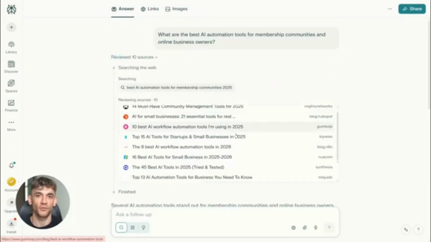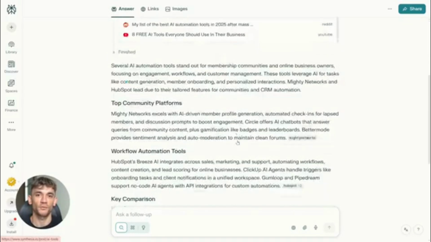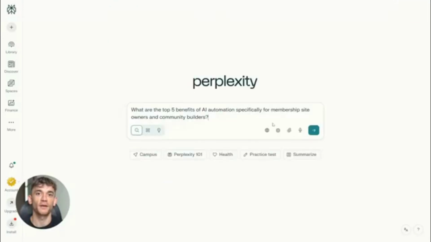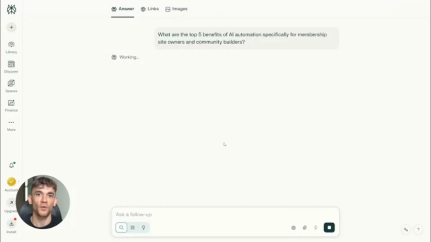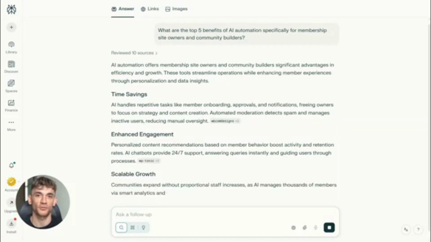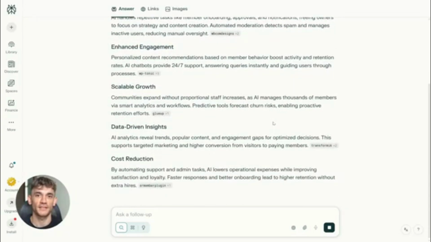Let me give you a specific workflow for the AI Profit Boardroom. Say you want to create content about how AI helps businesses grow. Here's prompt number 1. Copy this exactly. What are the top 5 benefits of AI automation specifically for membership site owners and community builders? It will give you a list with sources. Those sources are your competitors in the AI's eyes.